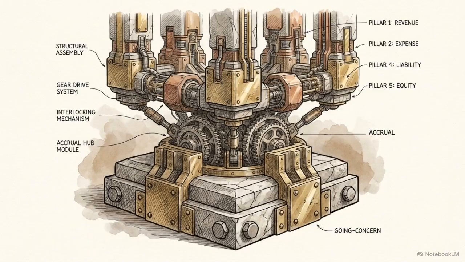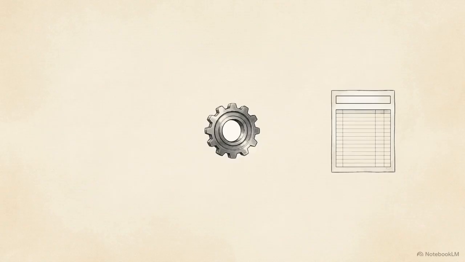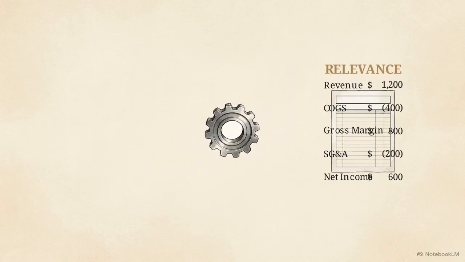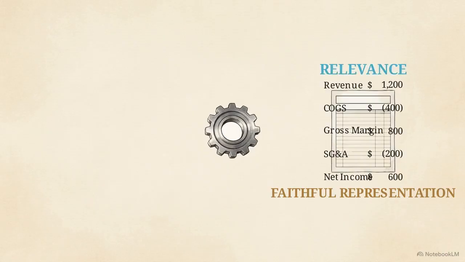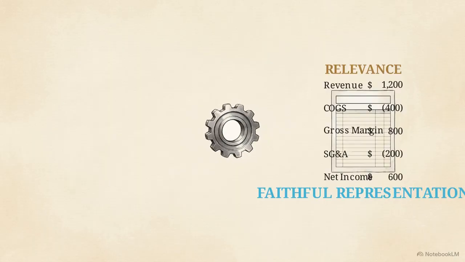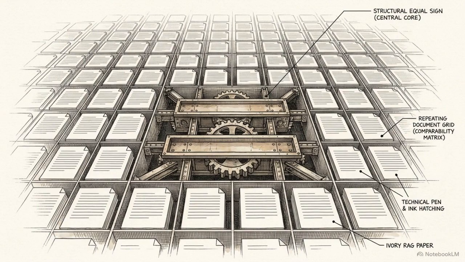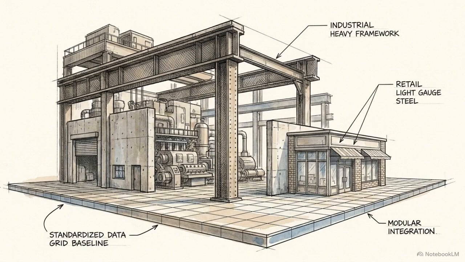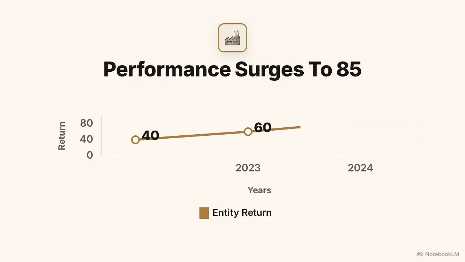We have a structure built on the going concern foundation, powered by the accrual engine, and locked together by a 5-statement articulating network. This rigid architecture exists to guarantee 2 mandatory qualitative characteristics: relevance and faithful representation. The data must matter to the decision, and it must accurately depict the economic substance of the firm. When every firm uses this exact same architecture, it creates comparability. Users can line up the data and understand exact similarities and differences between entirely different entities, or track a single entity across different time periods.